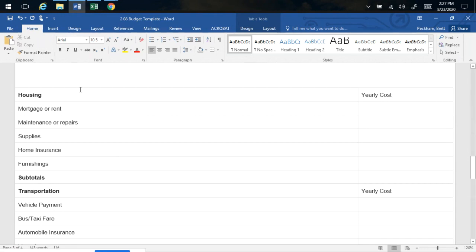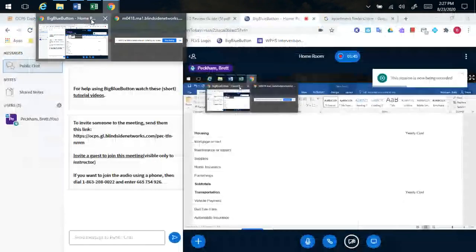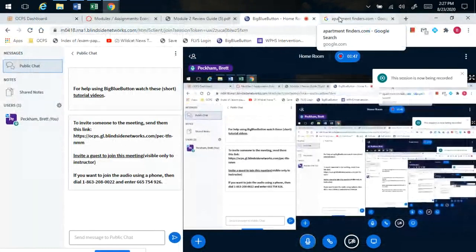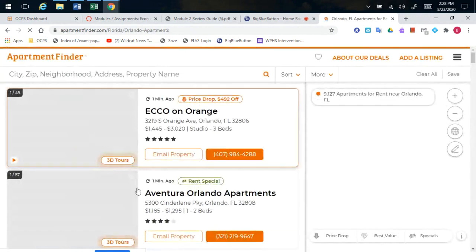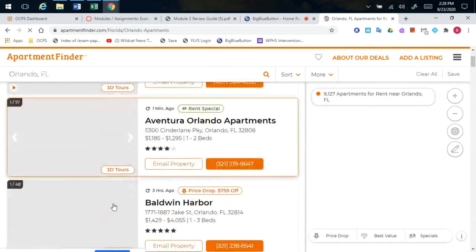If you would like to have more details about this type of information, all you need to do is a quick Google search. In Google, you can go ahead and type in something like apartmentfinders.com. If you know a location of where you would like to live, you can put that location in and it'll give you a better idea. For example, if you knew you wanted to live in Chicago or Dallas or Washington, you can type those in. We'll just go ahead and put in Orlando for right now and find that there's many different options out here.